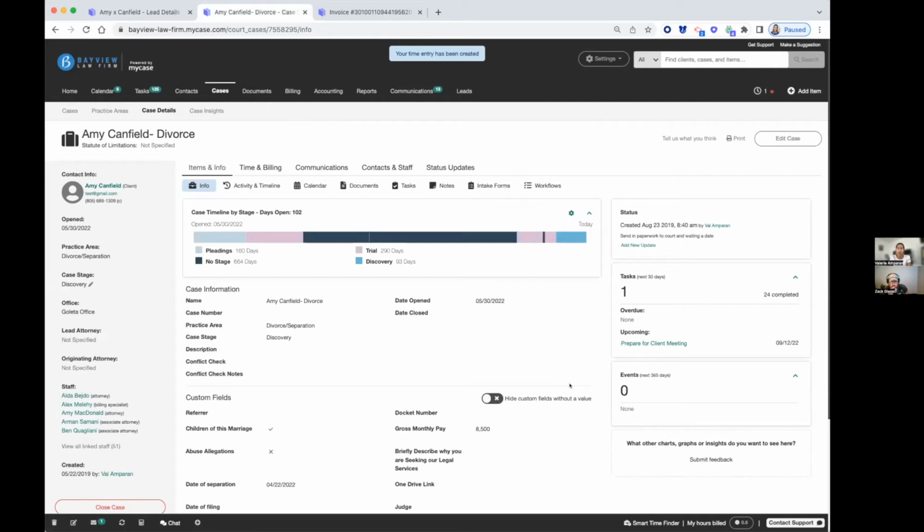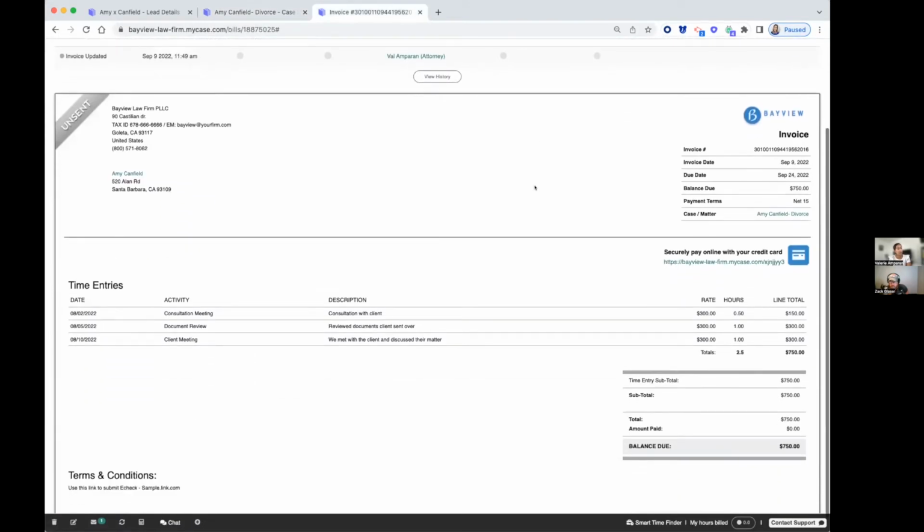Now, once you're ready to create a bill in MyCase, whether you're billing on a fixed fee or an hourly plan, you have the ability to do both in MyCase, and you can create batch bills in our system and have those batches linked to a LawPay payment link on the invoice. So if you're sending out your emails digitally, this is what an email or an invoice can look like. You can have this link right here on your invoice. And when your clients click on this invoice link, they'll automatically be taken to that pop-up screen again where they can enter in their payment details.